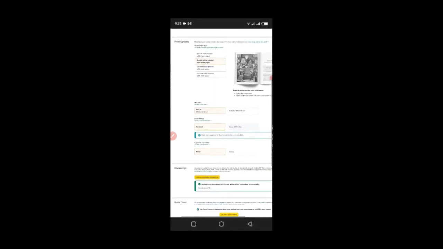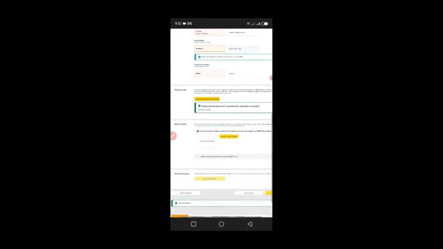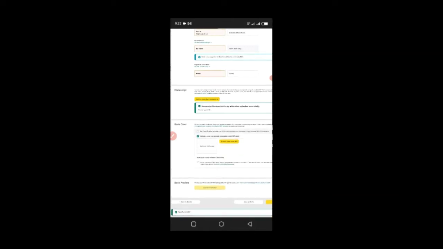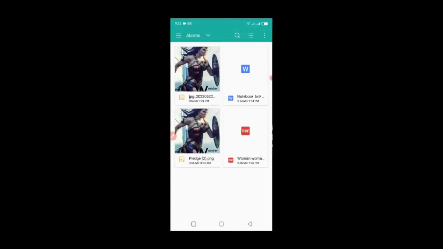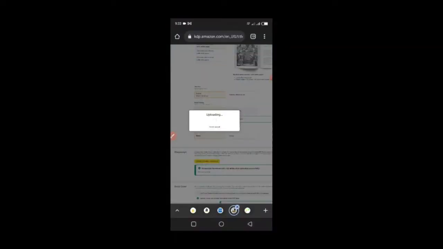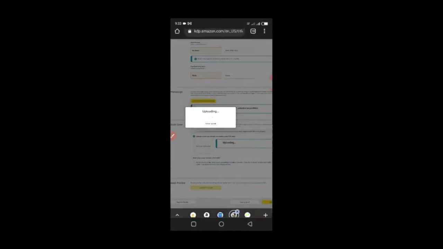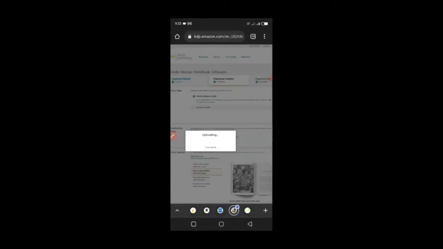So I'm just going to come here and click upload a cover. They only accept a PDF print ready file. So I'm just going to upload my cover. I'm going to click download, and you can see that my cover is in PDF. Just click on it and it will upload. Once you finish uploading, the next one will be to price, just like the other one. We price it and then we publish it. It's just as simple as that. So let's just wait for it to finish uploading.